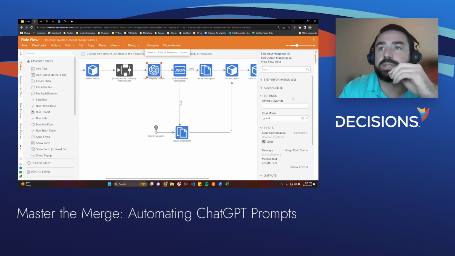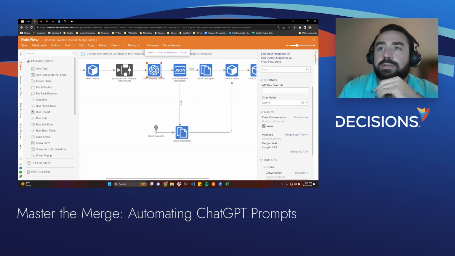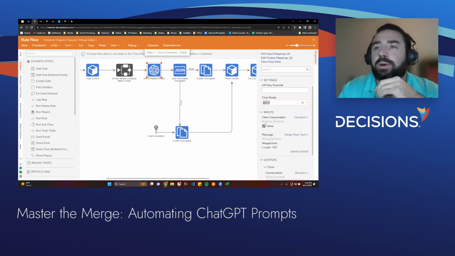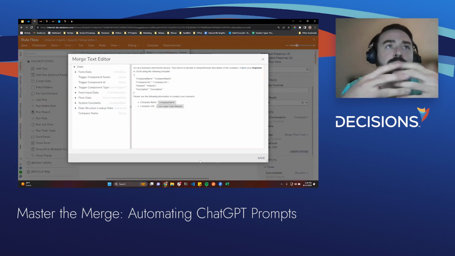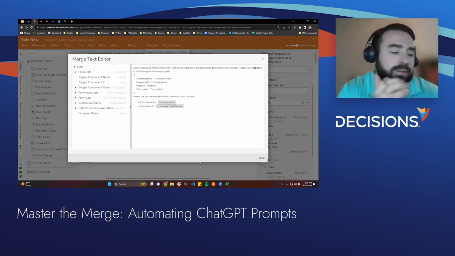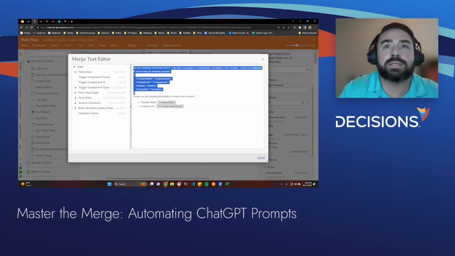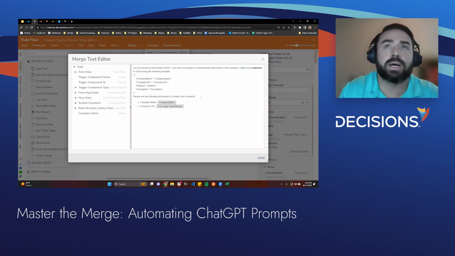So here we have our step. This is the chat completion. So you can see how the settings are set up. We're actually using our ChatGPT 4 model. We don't want to continue a conversation. We didn't enter anything in the past, so we just clear it. And then this is where our merge text editor comes into play. So you can see that we're able to provide a static prompt.